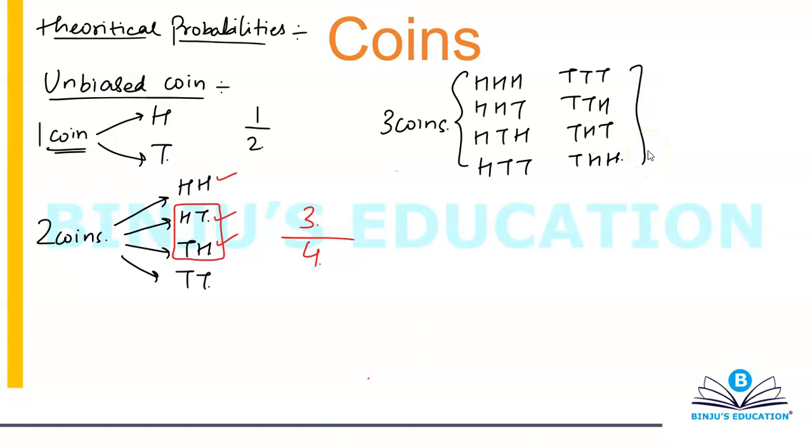So let's suppose you're flipping 3 coins simultaneously. What is the probability of getting exactly 2 heads on the top face? Let's count. I have the total number of outcomes as 8. I need exactly 2 heads, so 1, 2, and 3. So my probability becomes 3 by 8. Similarly, other questions can also be asked.